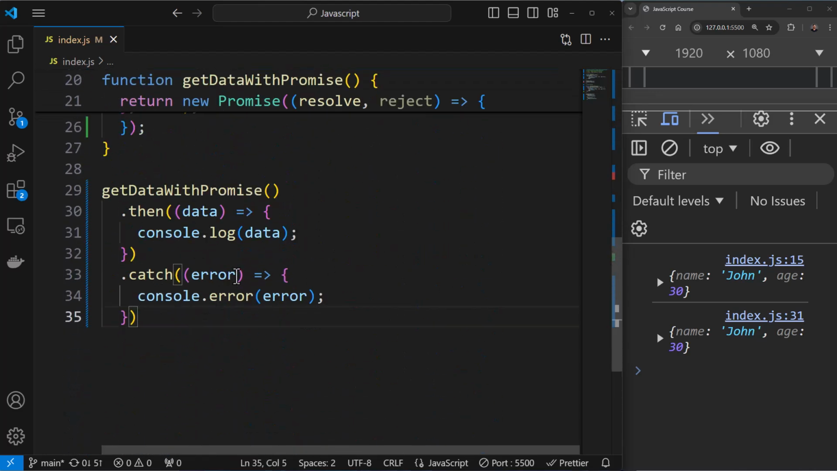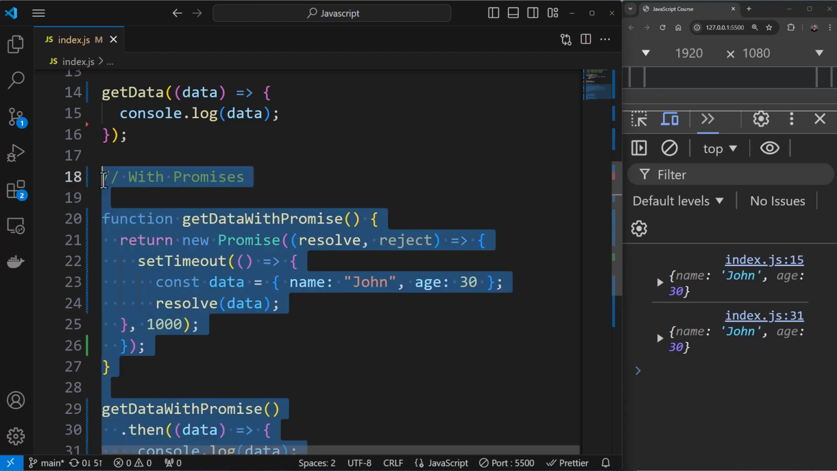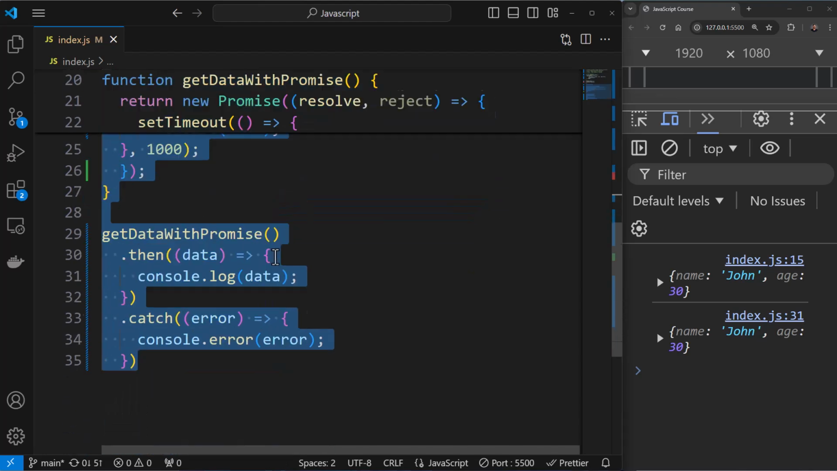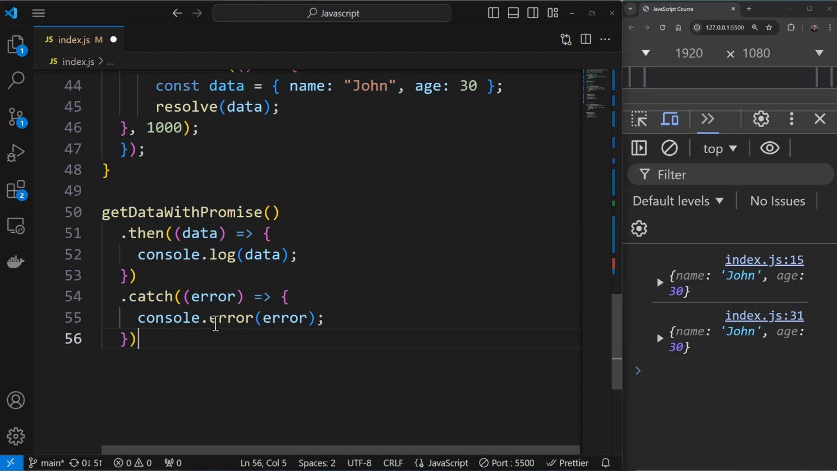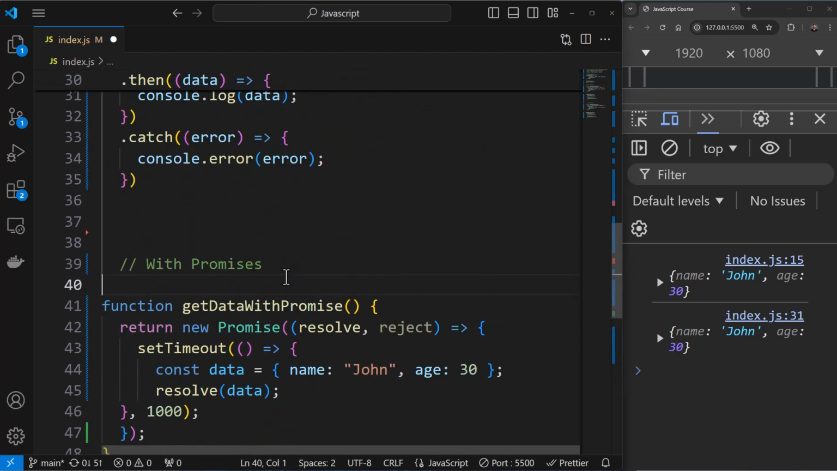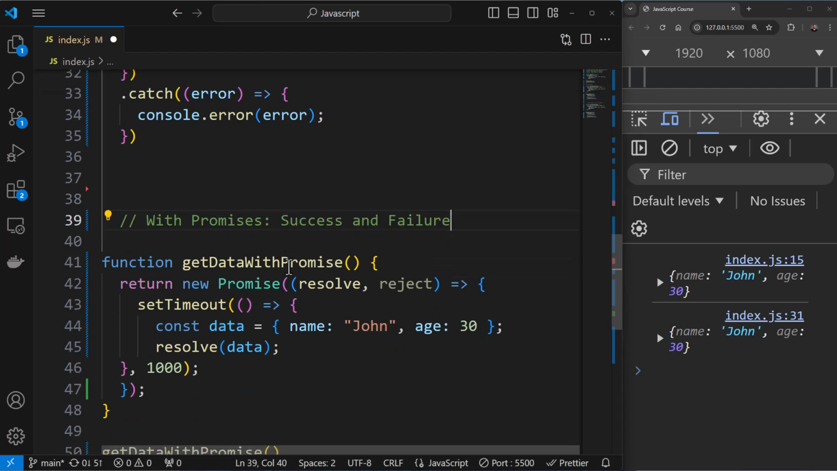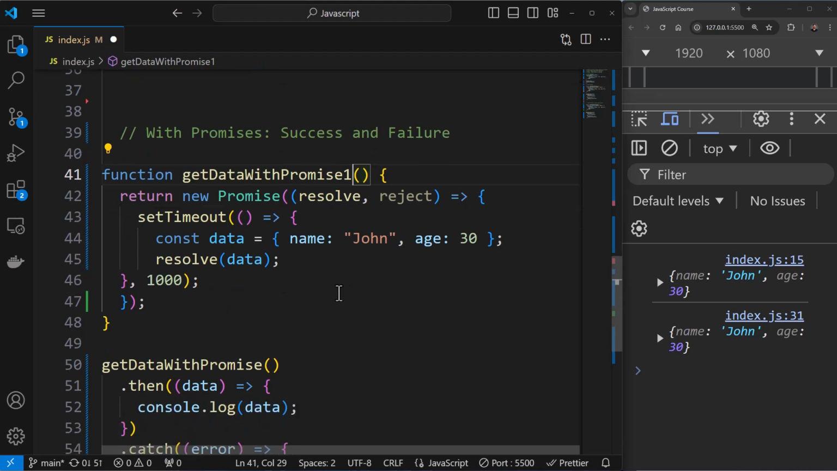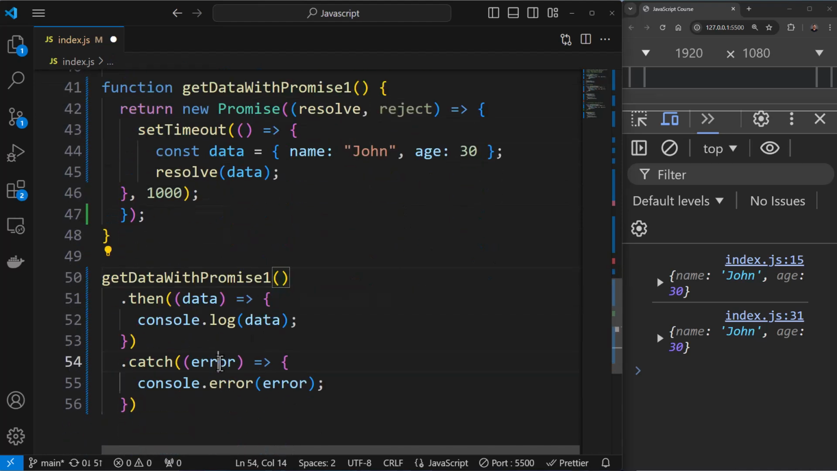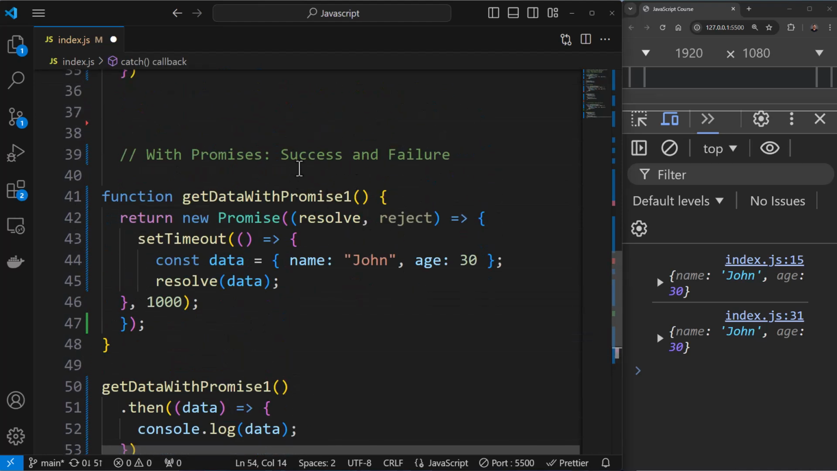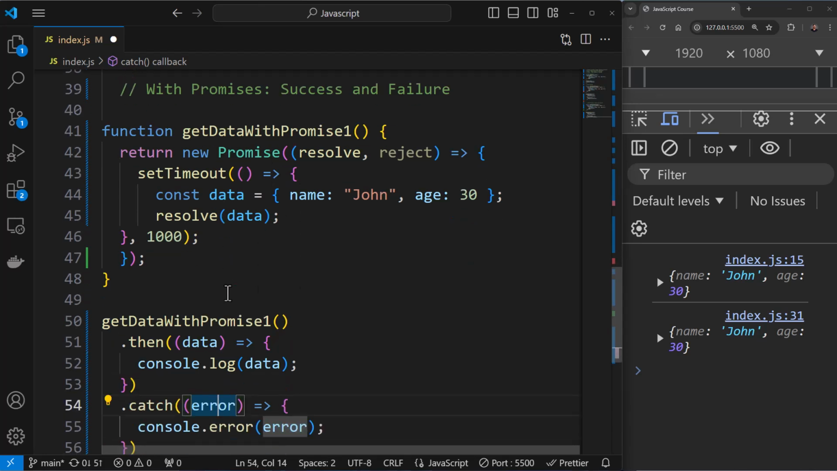Now let me show you the failure scenario as well over here. So what I'm going to do is I'm going to duplicate this code here with promises, and I'm going to add a colon. I'm going to say success and failure over here, something like this. And I'm going to call this all as one, just differentiating the function name so that there are no conflicts. So we are working with get data with promise one now.